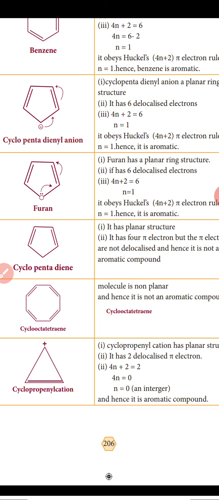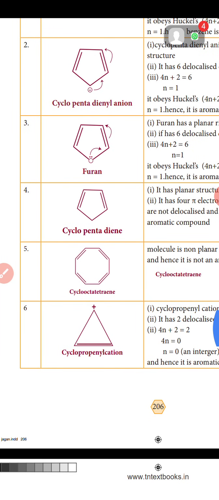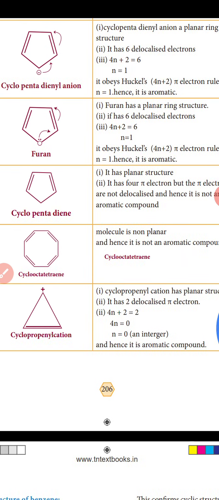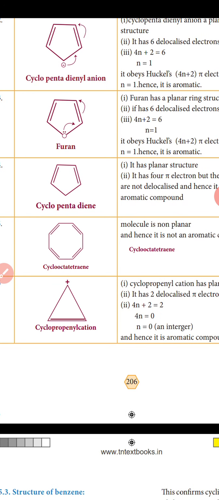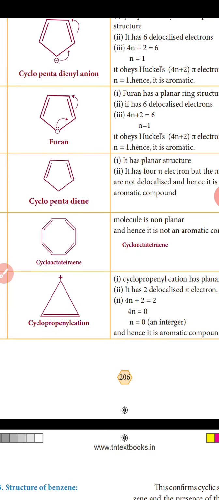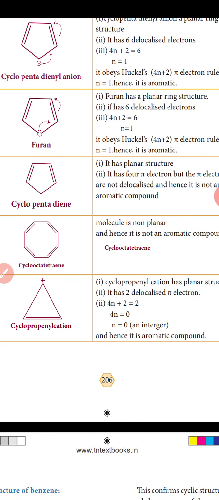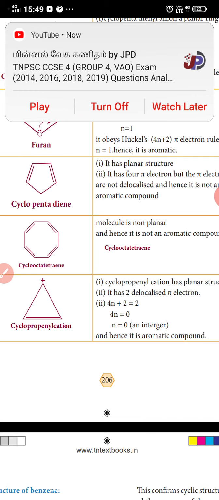Cyclopentadiene has a planar structure. It has 4 pi electrons, but the pi electrons are not delocalized, and hence it is not an aromatic compound. The fifth one, cyclooctatetraene. The molecule is non-planar and hence it is not an aromatic compound. The last one, the cyclopropenyl cation, has a planar structure. It has 2 delocalized pi electrons. 4n plus 2 is equal to 2, so 4n is equal to 0. Hence it is an aromatic compound.